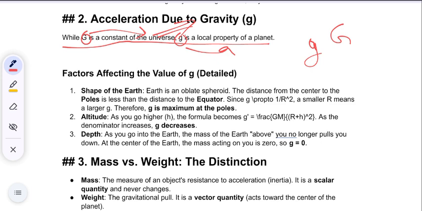See, shape of Earth. Earth is an oblate spheroid. It is in a spheroid shape. The distance from the center of the earth to the pole. See, let's say this is our earth. I am not able to draw a perfect circle, but yes, this much perfect it is that you can understand. This is North Pole, this is South Pole.